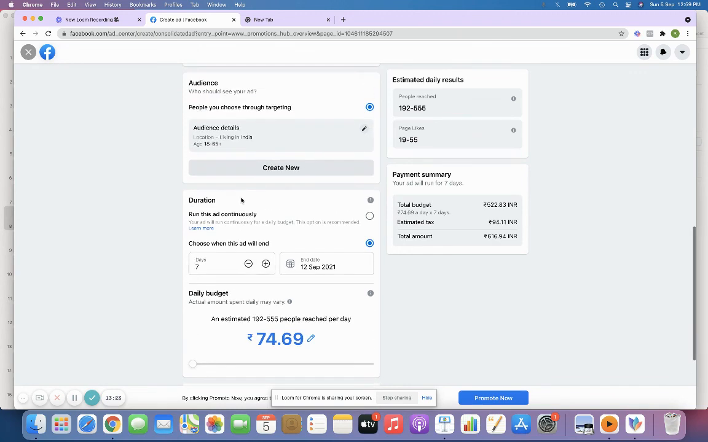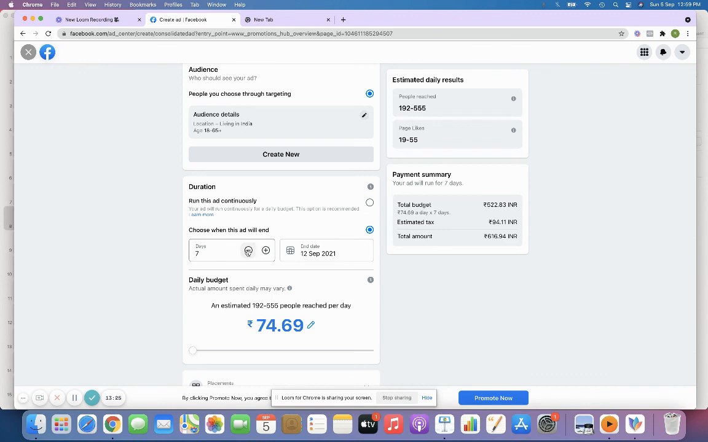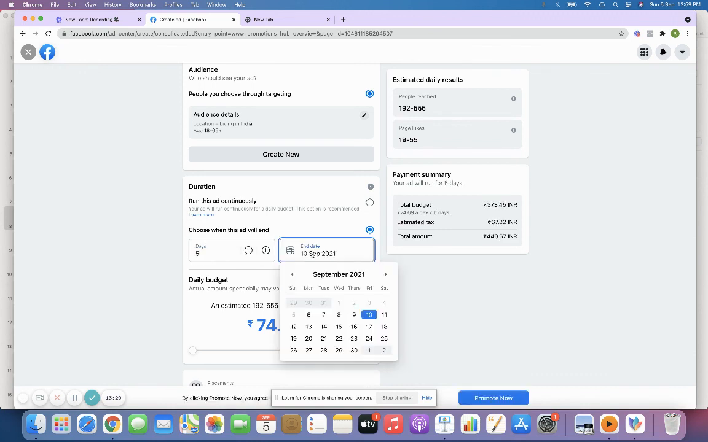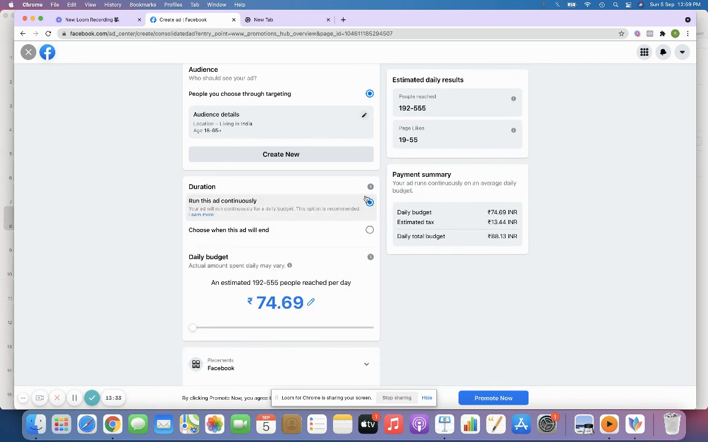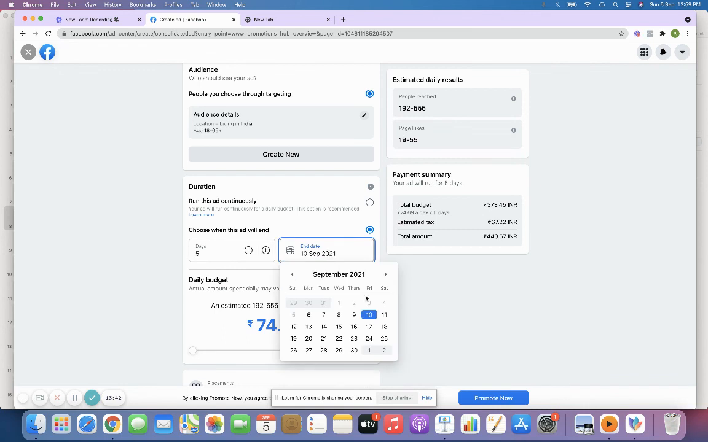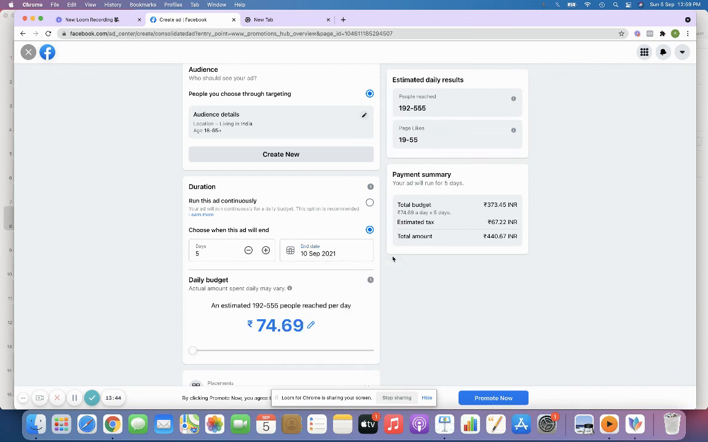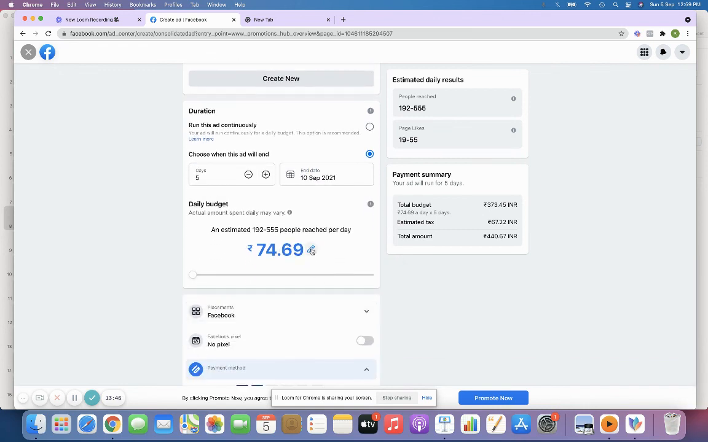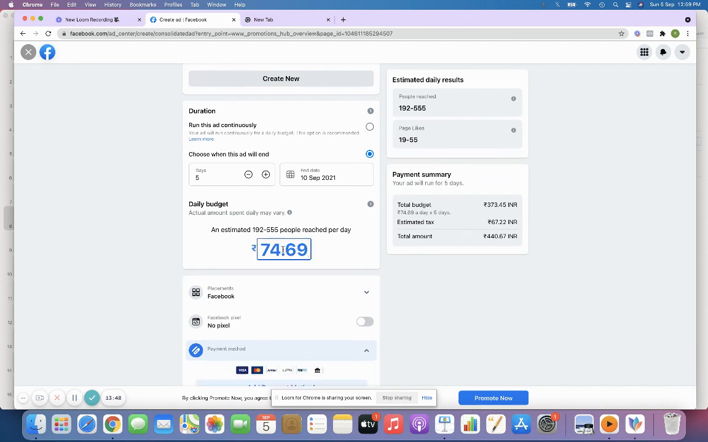And here comes, how many days do you want to run the ads for? Maybe I'll just put it for 5 days. The start date and end date, if you have the budget, you can run the campaign continuously, or you want to run the campaign just for a week, and then you can just select 5 days, something like that. And the end date, it is totally up to your choice. And how much do you want to spend as a daily budget? Maybe I can just spend 75 rupees per day.